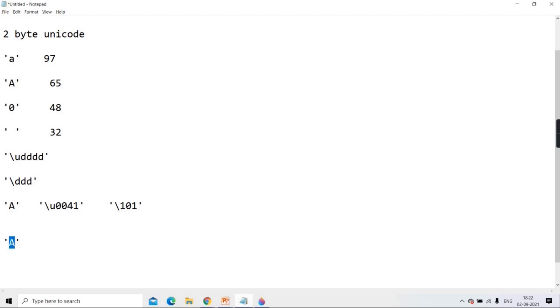But the language says that to tell that this is a character, you have to put quotes on both sides. So what is that quote called? It's called a meta character, meaning it is a character of syntax, or a character having special meaning.